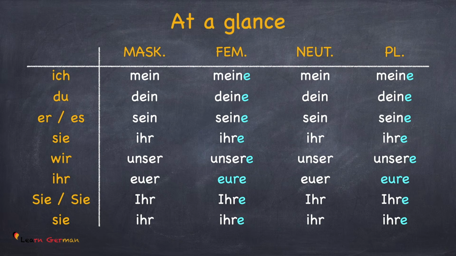Secondly, you have to look at the article of the object with which you are going to place this possessive article. If the article is der or das, then you would simply use, for example, mein or dein, sein, unser. But if the article is die in the case of feminine or plural, then you would use meine, deine, seine, unsere, etc. In the next lesson, you will learn how you can talk about your family using these articles.